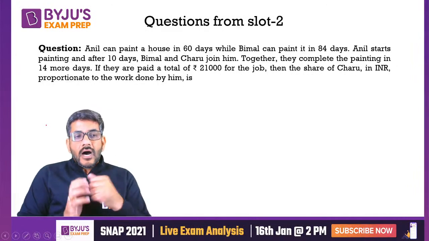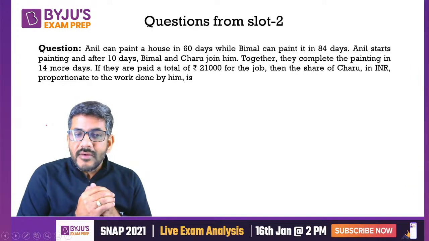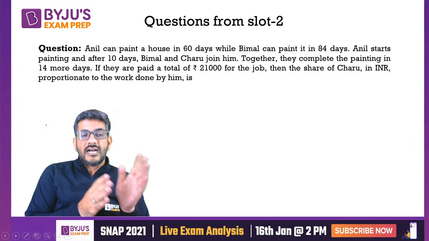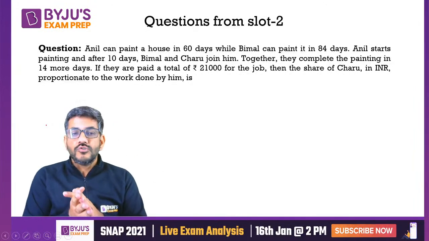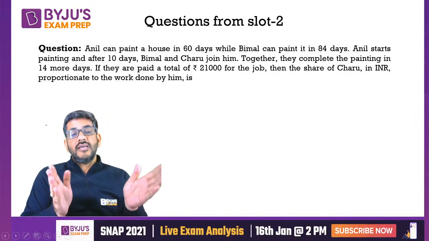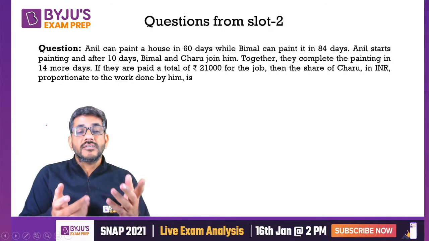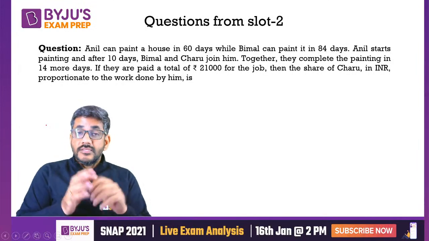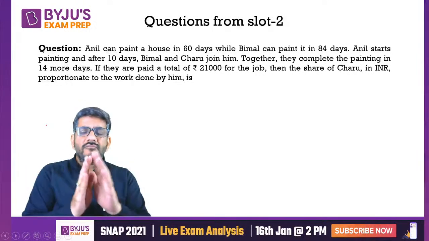Second question. Anil can paint a house in 60 days while Bimal can paint in 84 days. Anil starts painting after 10 days. Bimal and Charu join him. Together they complete the painting in 14 more days. And if they are paid 21,000 for the job, then what is the share of Charu? Right? This question you might be remembering even if you have not prepared for CAT.